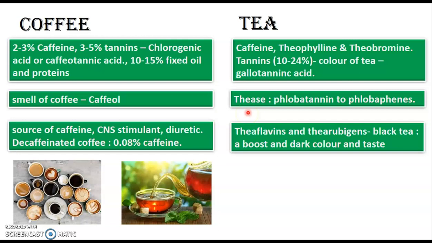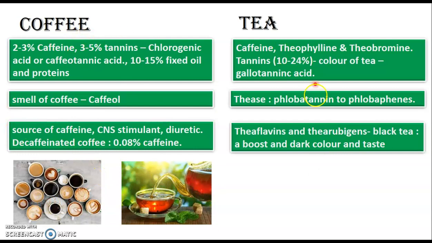When it is warmed or heated, the enzyme thiase is lost. It is deactivated, and therefore this oxidation does not occur. And hence the green tea is green in color, that is the color of the leaves, whereas the black tea, because of the oxidation, becomes black in color and gives a different type of taste.